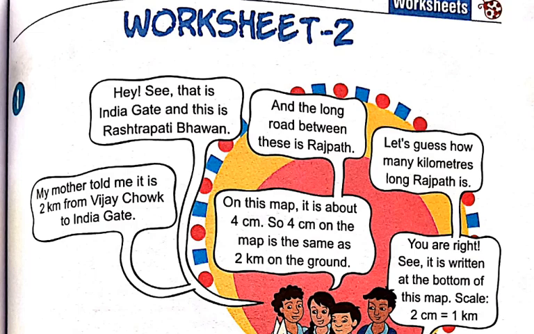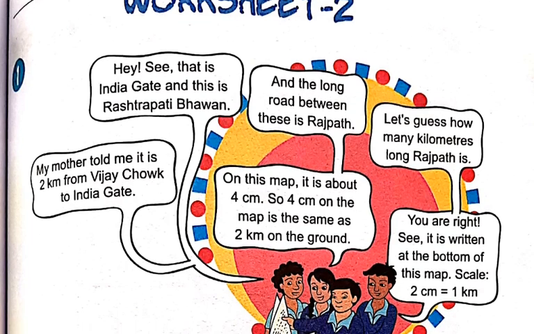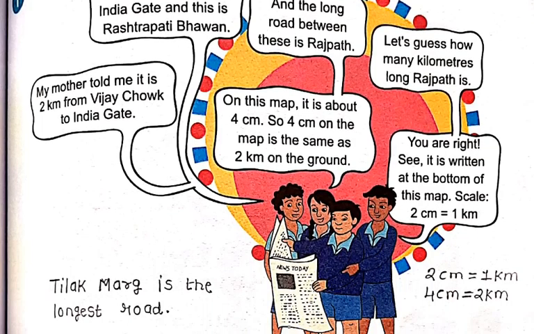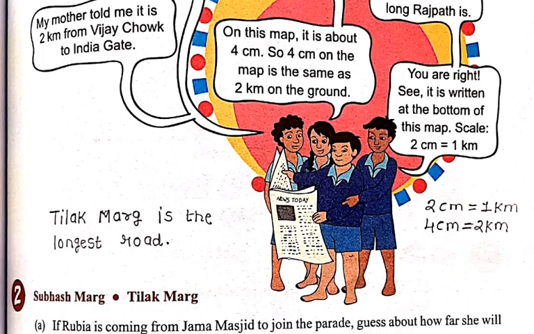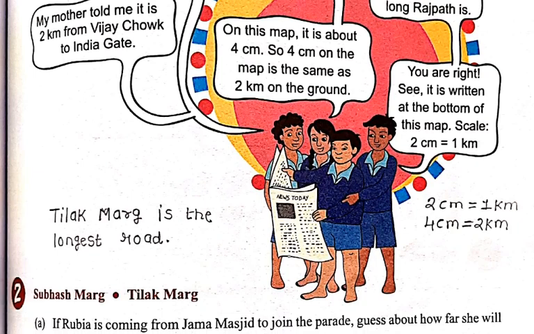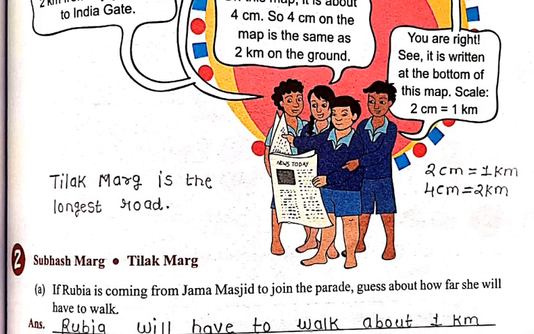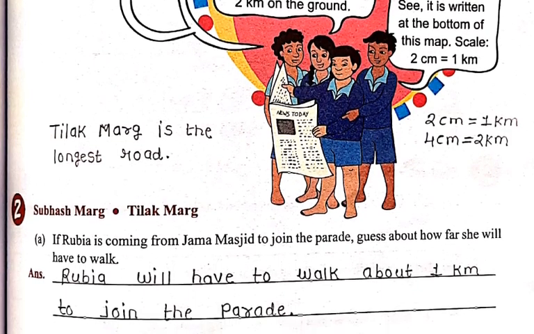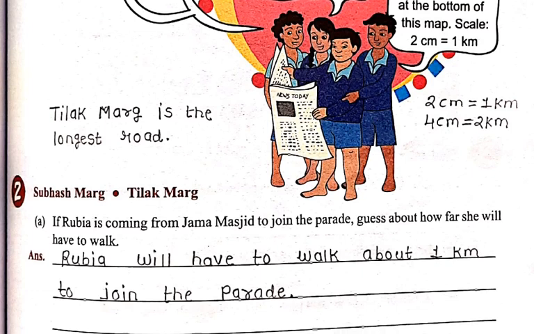Previously I already discussed this about the map. Here 2 centimeters is equal to 1 kilometer, and definitely 4 centimeters is equal to 2 kilometers.